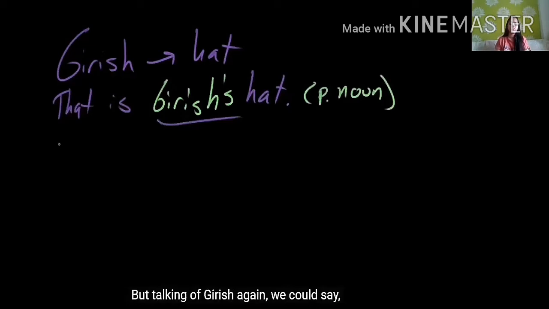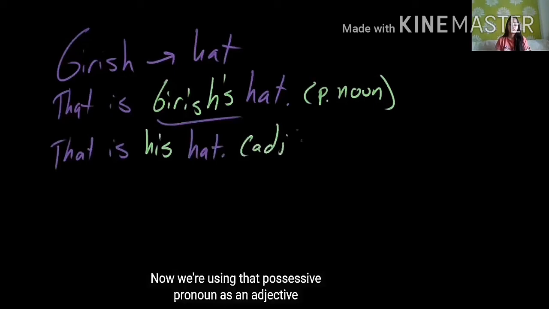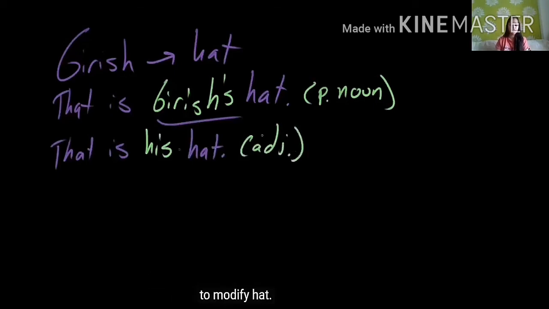But talking of Girish again, we could say, that is his hat. Now we are using that possessive pronoun as an adjective to modify hat.